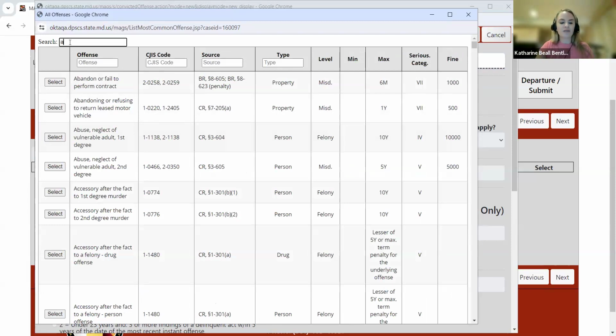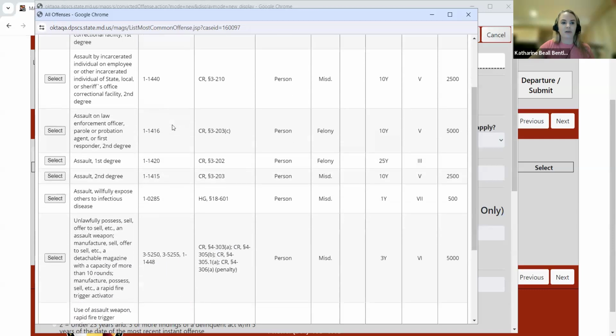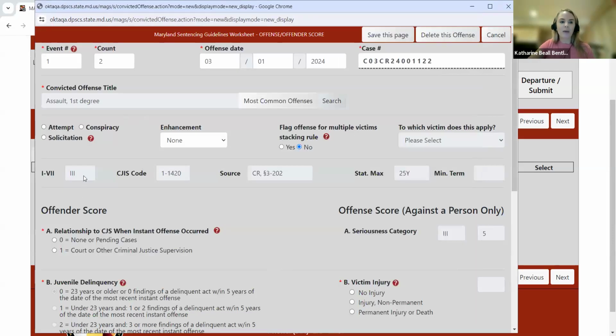So let's say I'm searching for an assault 1st degree, and I simply start by just typing in the word assault. You can see once I do that, every offense that contains the word assault is displayed here. And I can pretty quickly find assault 1st degree, so I'm going to click select. Once I do that, we can see MAGS populates the seriousness category, CJIS code, statute, the stat max, and if there were a mandatory minimum, that would populate here.